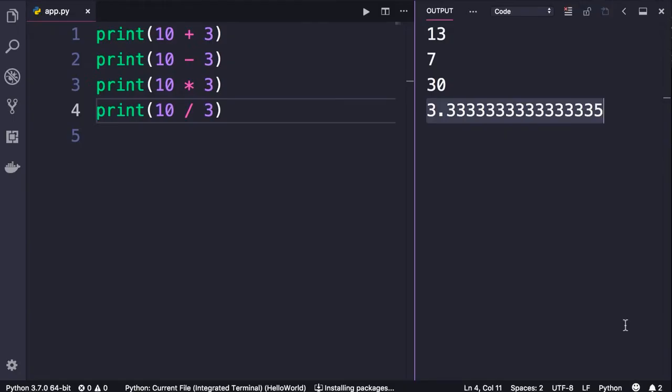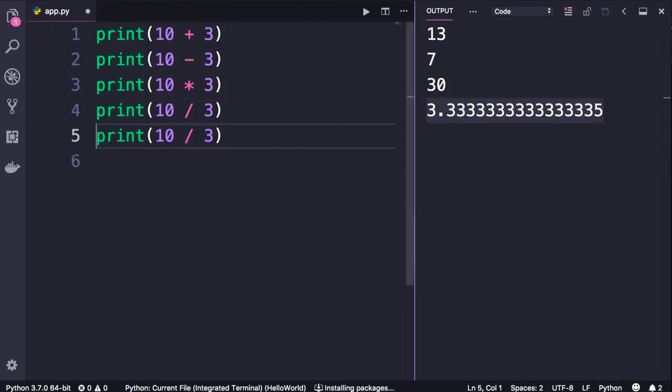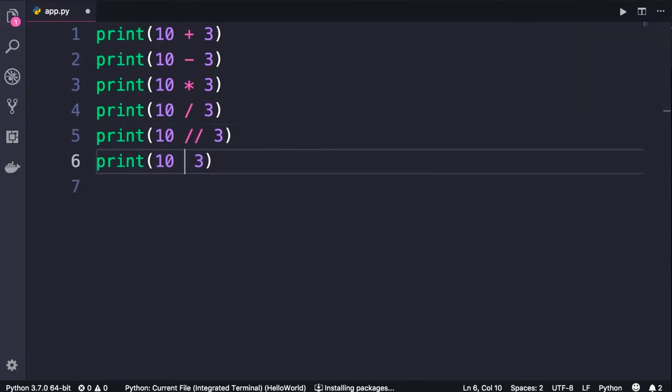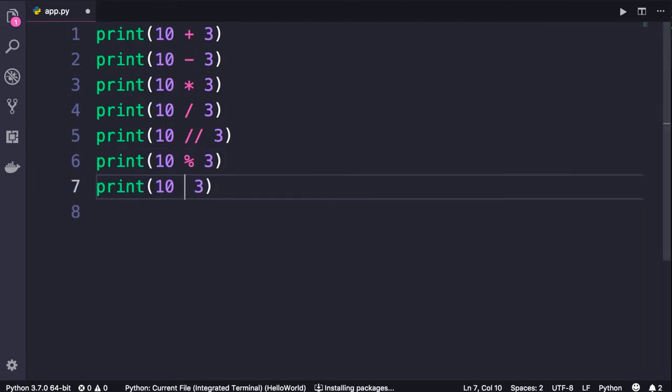If you want an integer, you use double slashes. Let me show you. So double slash, run the program, we get 3, okay? We also have modulus, which is the remainder of a division. And finally, exponent, which is left to the power of right. So 10 to the power of 3 will be 1,000. These are the standard arithmetic operators.